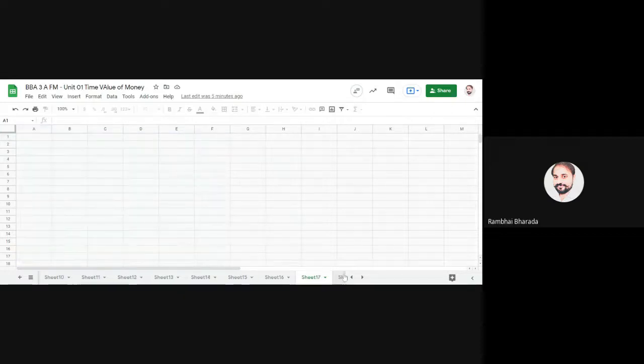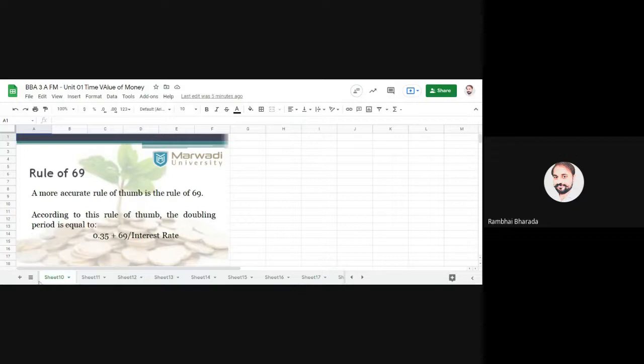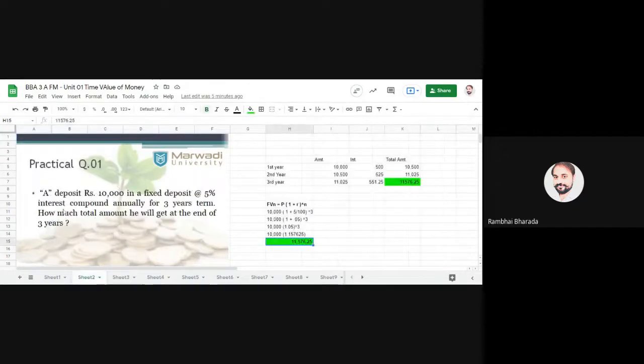Then next, we have discussed the future value of an annuity. The formula is FVAN is equal to A in bracket (1 plus R) raised to N minus 1, the entire bracket divided by R. Please remember here, in the previous questions, when the future value of a single amount is there, we use only FVN. But when the annuity is there, we will use FVAN.